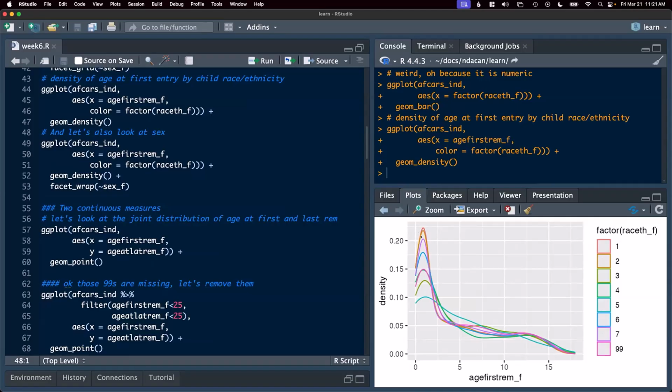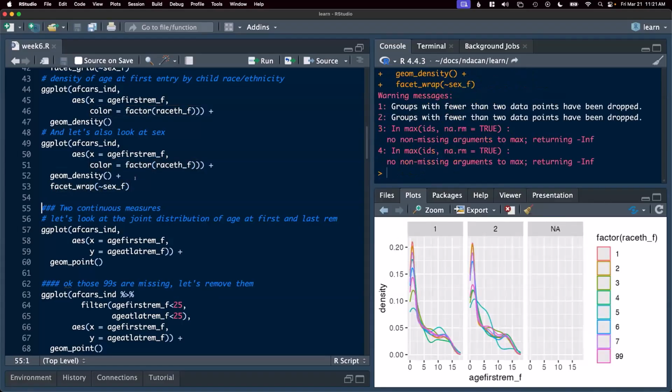We can see that those distributions look like they do have some slight differences in the proportion of 1-year-olds, the proportion of 1-year children whose first entry was at 1 year old. Might be something for us to look at a bit more closely. Maybe we want to look at both race, ethnicity, and sex. So here we treated race ethnicity as our color parameter. There's no reason we can't combine both the color parameter with a facet wrap.